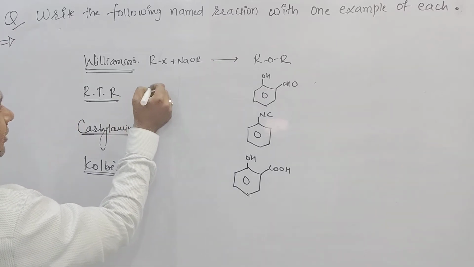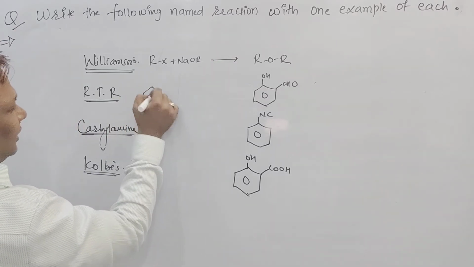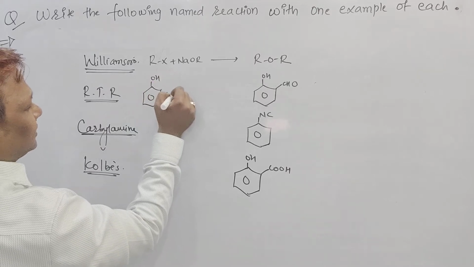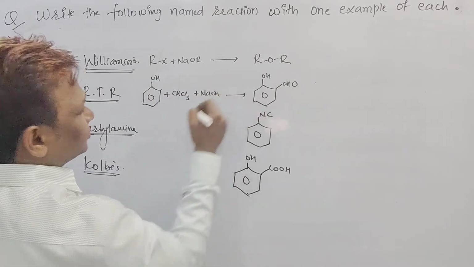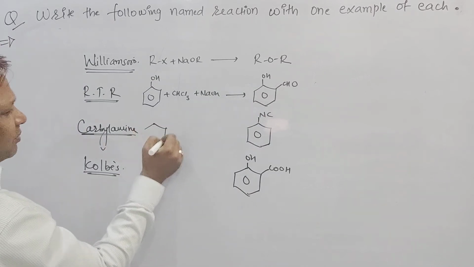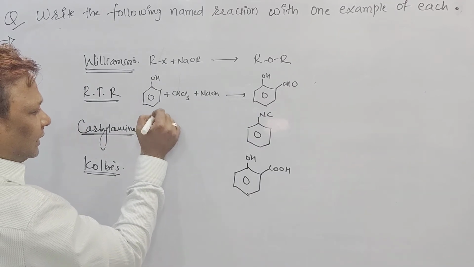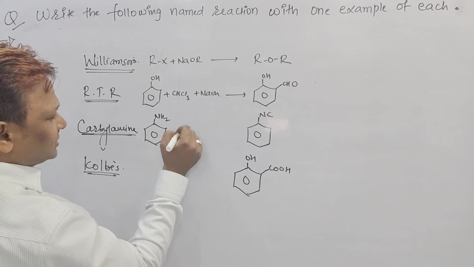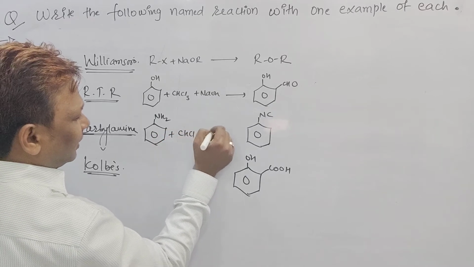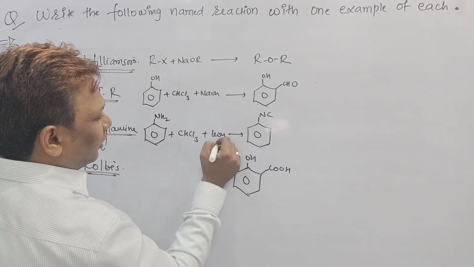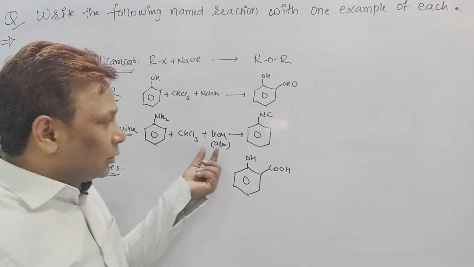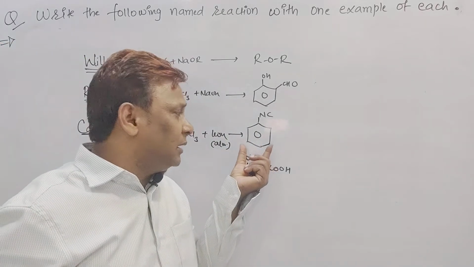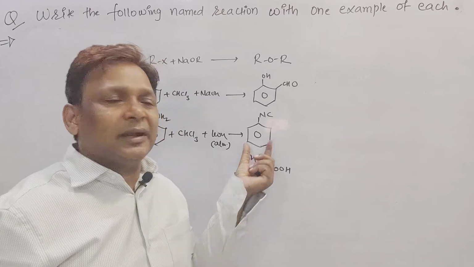But in Reimer-Tiemann what you took? Sir, we took phenol plus CHCl3 plus NaOH, it gives rise to this one. But in carbylamine, sir, we took the aniline, yes, plus CHCl3 plus alcoholic KOH, it gives rise to, beta, phenyl isocyanide.